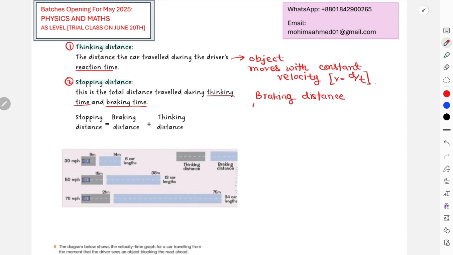Object is actually decelerating. Object decelerates. Sorry, made a mistake. Wait 1 minute. There has to be one e in between. Okay, object decelerates. So over here, your equation should be a is equals to v minus u over t. This is the equation that you are supposed to use for this section of the journey.